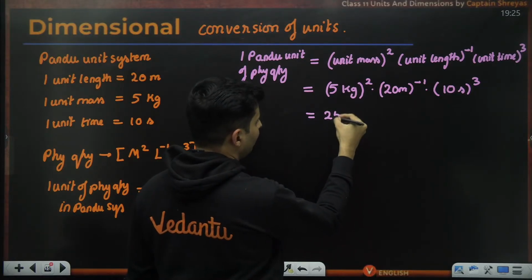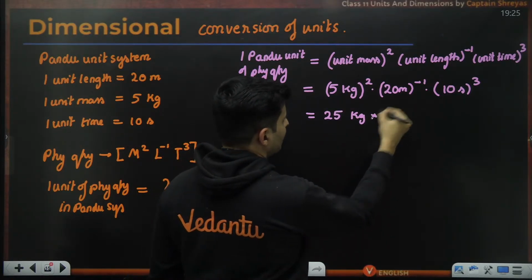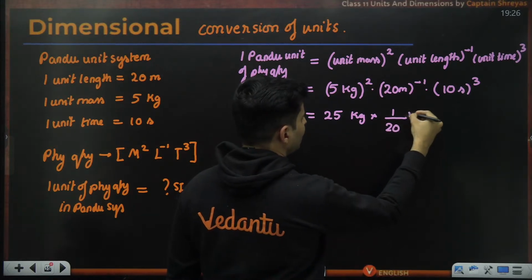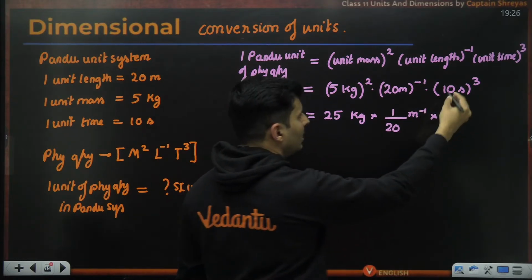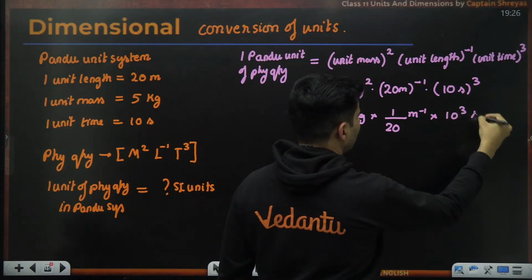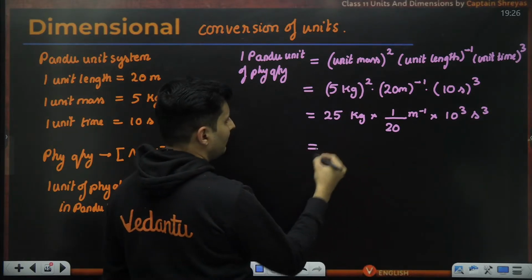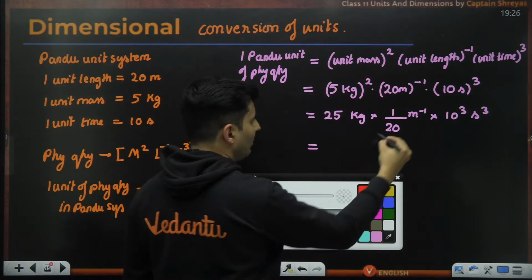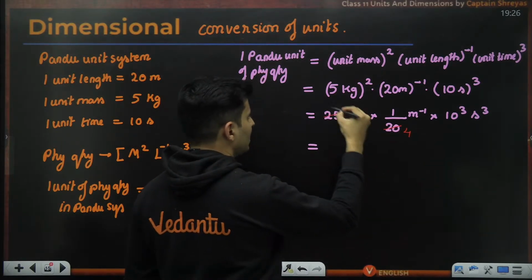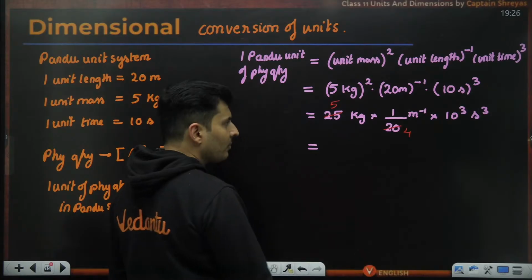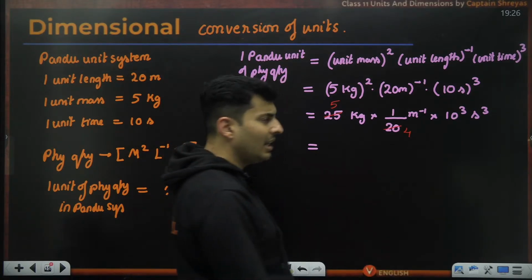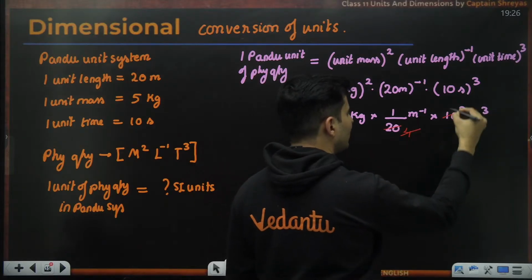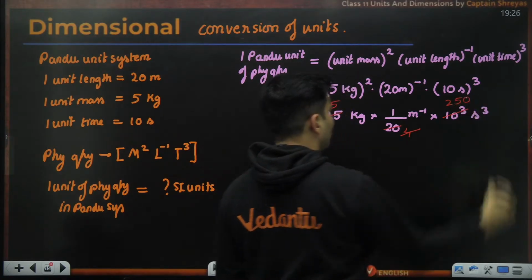5 square is 25 kg, and this is 20 meter inverse, so 1 by 20 meter inverse, multiplied by 10 cube second cube. Perfecto. As you can see, 25 and 20 both are divisible by 5. This will go 4 times, this will go 5 times, right? But this is 10 to the power 3, which is basically 1,000. 1,000 divided by 4 is 250.